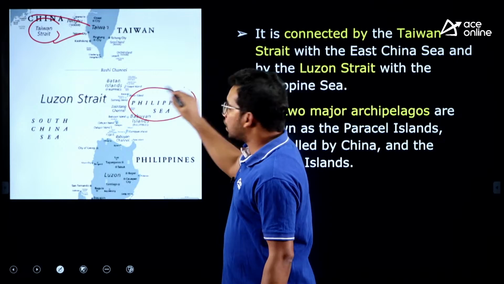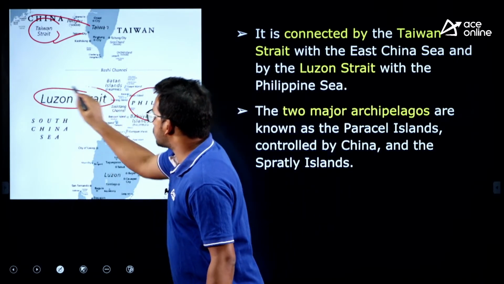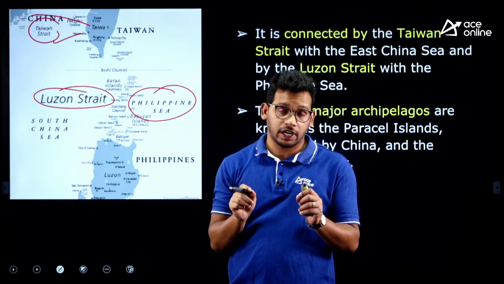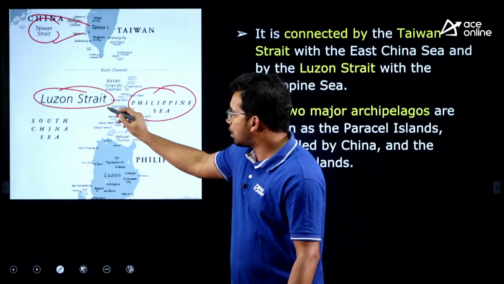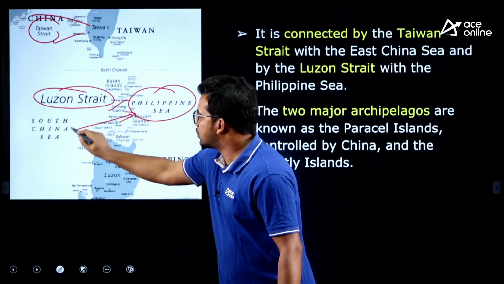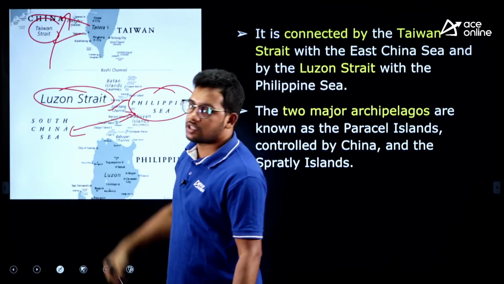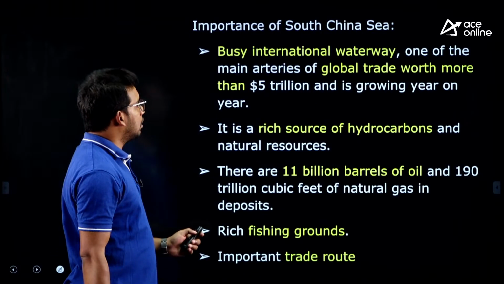Now the South China Sea is connected with the Philippine Sea through the Luzon Strait. So these two straits you need to remember. We have seen that a strait means a narrow water body which connects larger water bodies. So here the Luzon Strait is connecting the South China Sea and the Philippine Sea, and then the Taiwan Strait is connecting the South China Sea with the East China Sea. So geographically these points are important, right.